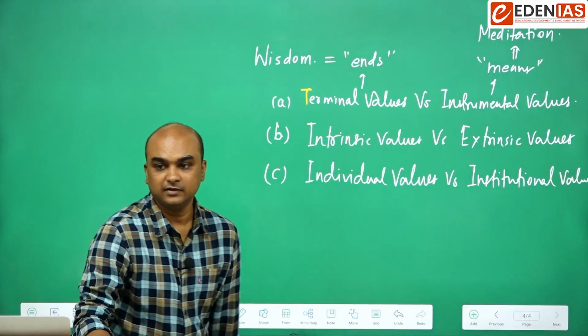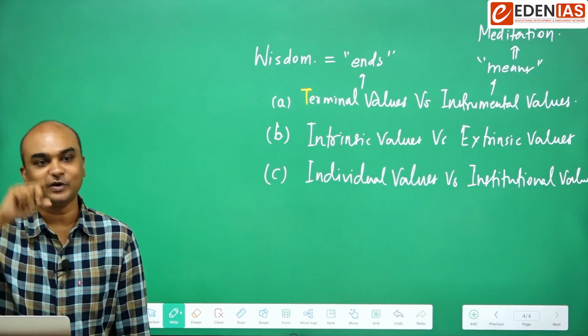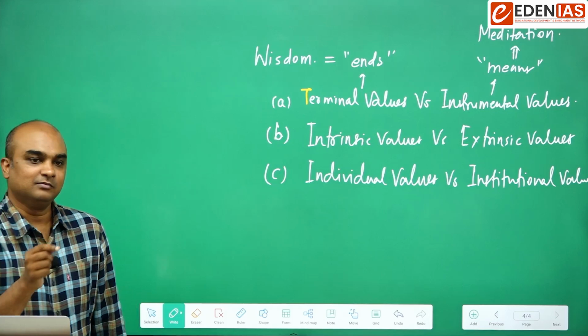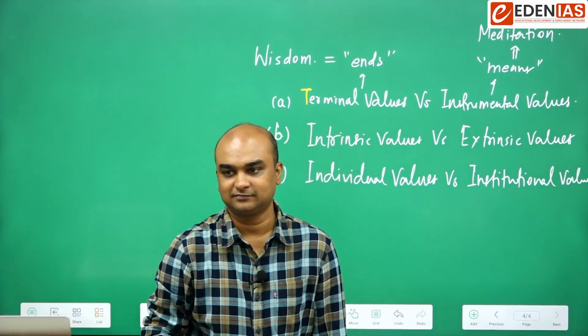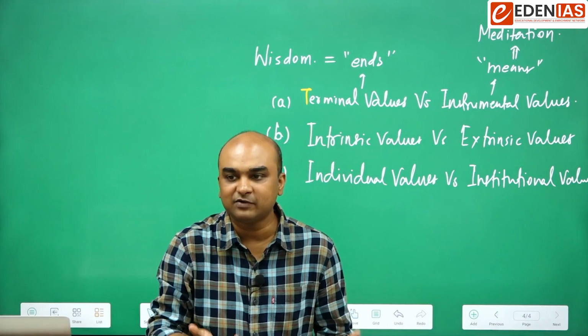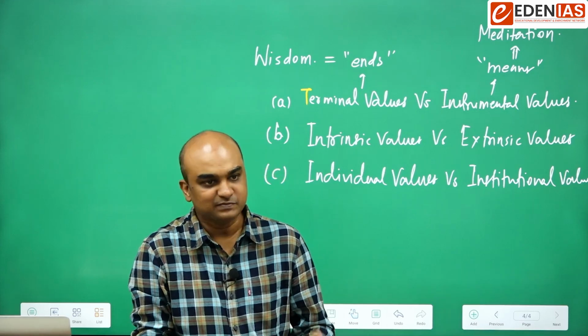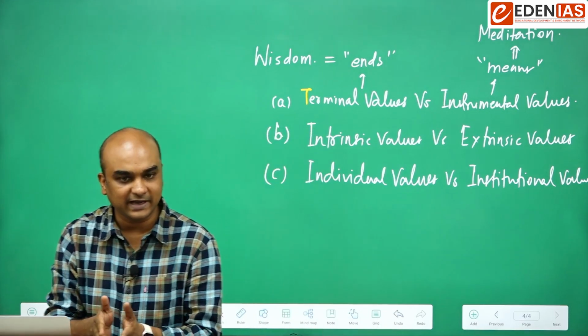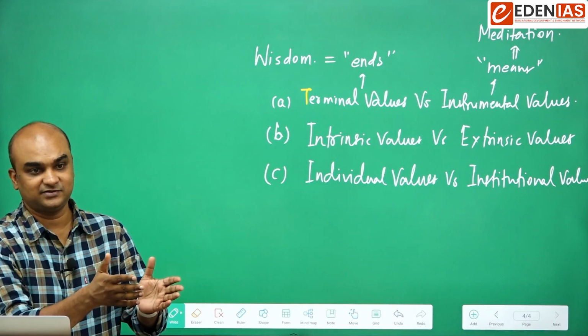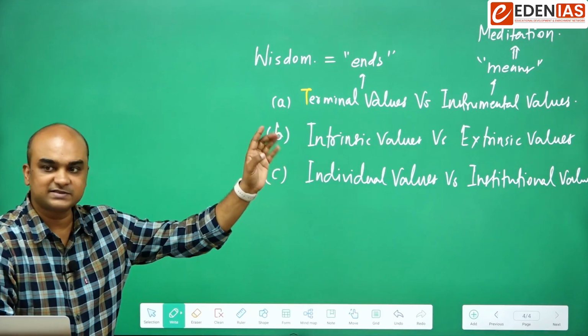Meditation is the tool to attain wisdom. Buddha's aim was nirvana. And what was meditation then? Why was he meditating? Was meditation valuable for him? Yes, it was valuable for him, but as a means to achieve an end. And what was the end?